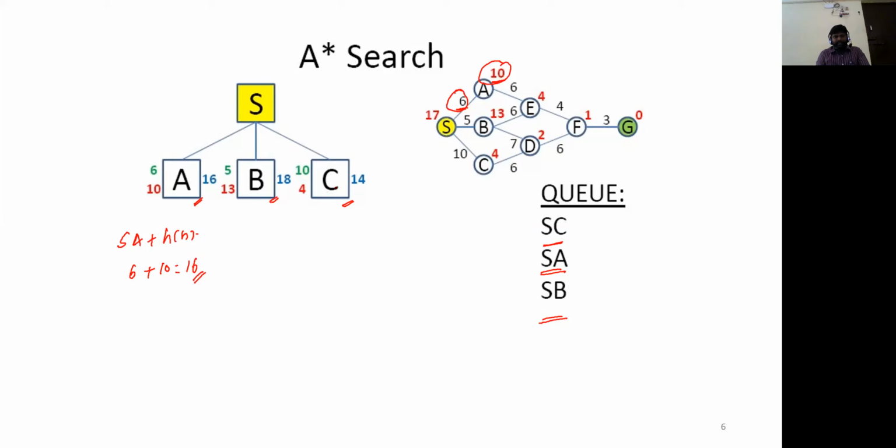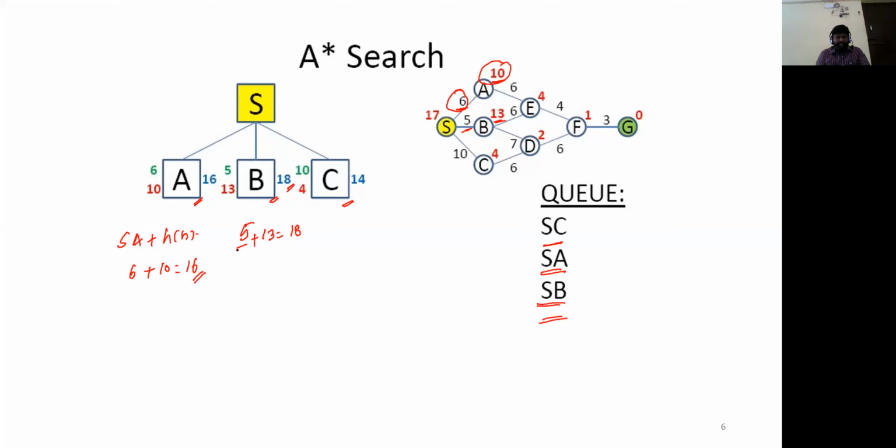Very similar to that, when we expand this option S to B, what is the path cost, which is 5, and what is the heuristic function value given in the table, which is 13. So 5 plus 13, which is 18.